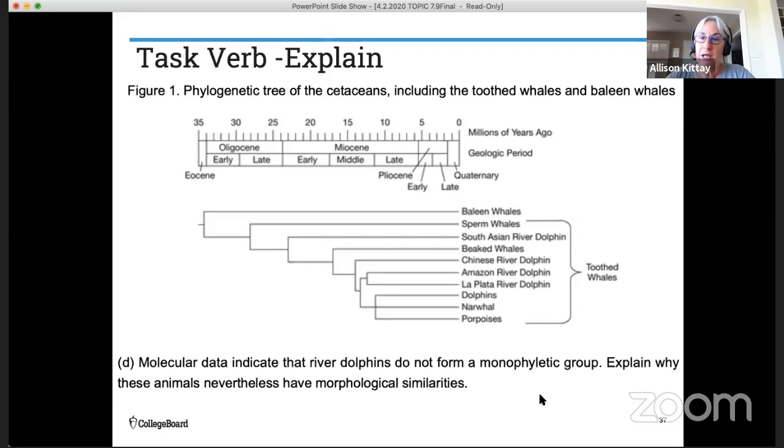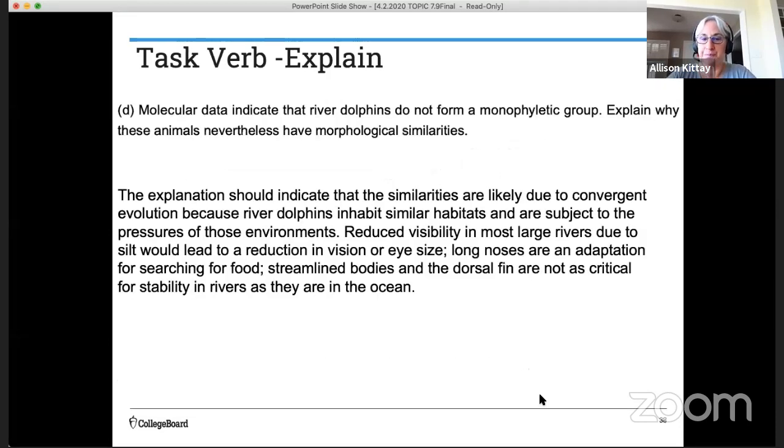Okay, so this is a free response question that's asking you to explain why these animals look the same even though genetically they're different. And your answer should include some way of getting in that the similarities in morphology are likely due to convergent evolution. And the reason for that is that river dolphins inhabit similar habitats and are subject to the pressures of those environments. So reduced visibility in most large rivers occurs due to silt, and that would lead to a reduction in vision or eye size.